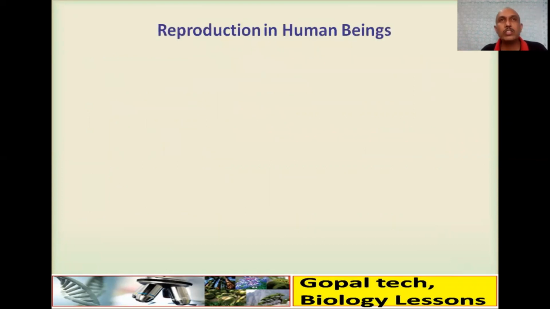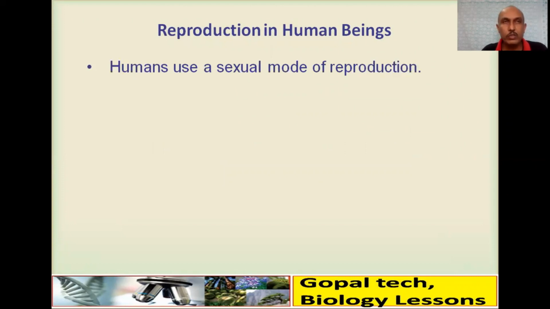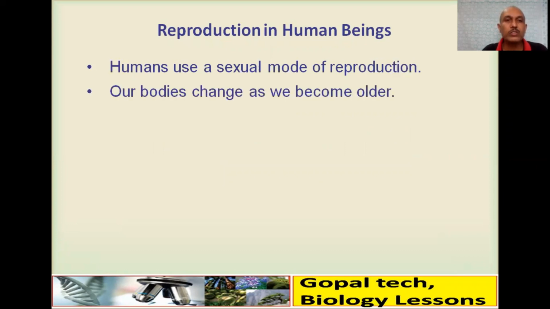Now, how does reproduction in human beings take place? We know humans are unisexual, so they use the sexual mode of reproduction. Our body changes as we become older. What are the general processes of growth we have seen in lower classes?